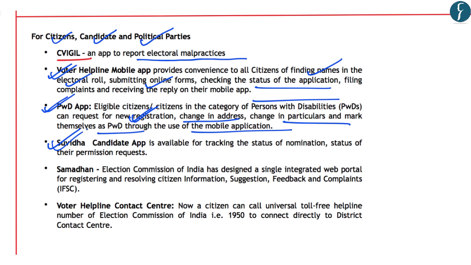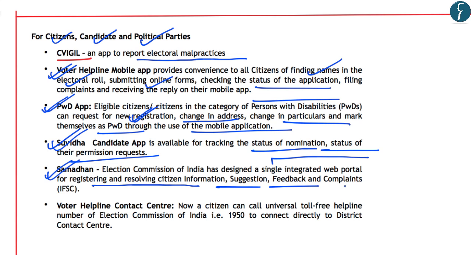Further, there is the Suvidha Candidate app, which is available to track the status of nomination and status of their permission requests. Further, there is a Samadhan app, which is used by the Election Commission as a single integrated web portal for registering and resolving citizen information, suggestions, feedback, and even complaints. Next, there is a voter helpline contact center where a citizen can now call a universal toll-free helpline number of the Election Commission of India, and the number is 1950, to connect directly with the district contact centers. So these are some of the facilities provided through the use of technology for the citizens of India with respect to any information about the election process.